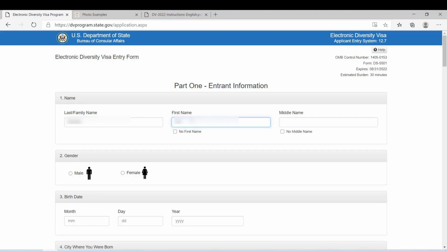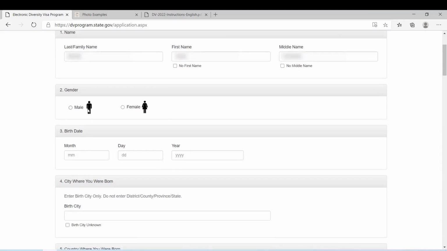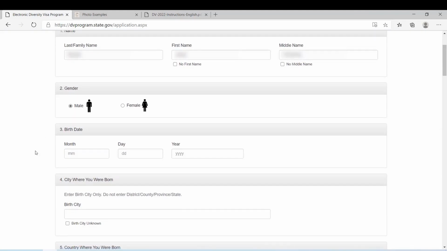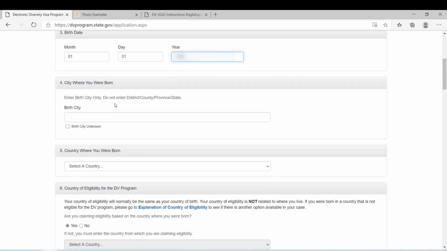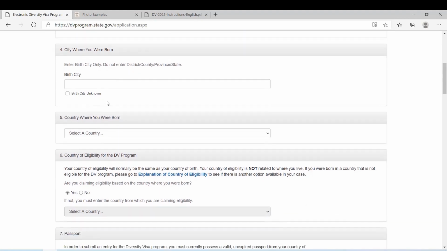Some countries don't have a first name, so if you don't have a first name, you click here. And if you have a middle name, type it in here. Now you enter your name and choose the gender, and then the birthday. This is the month, so I'm going to put my birthday in here.